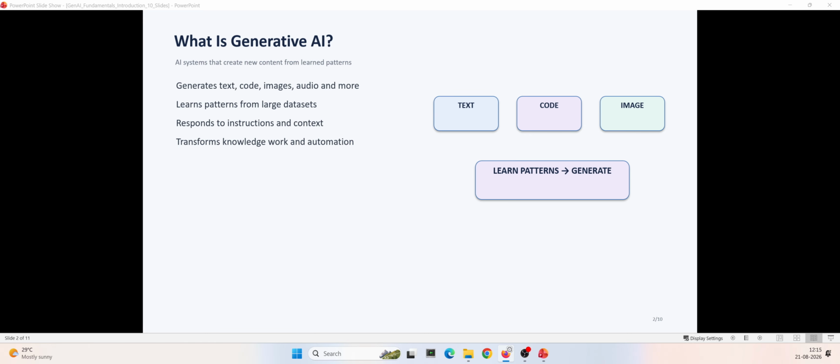Another important characteristic is that these systems can understand instructions and context. We do not necessarily have to write a separate program for every possible question. We just give the prompt and it will give the response. So we can give a model an instruction and relevant context and the model generates an appropriate response. This capability is what makes generative AI an extremely powerful tool in building intelligent applications.